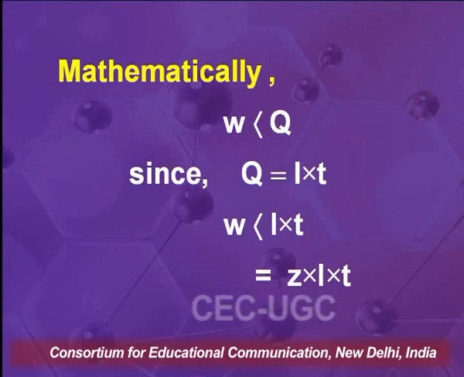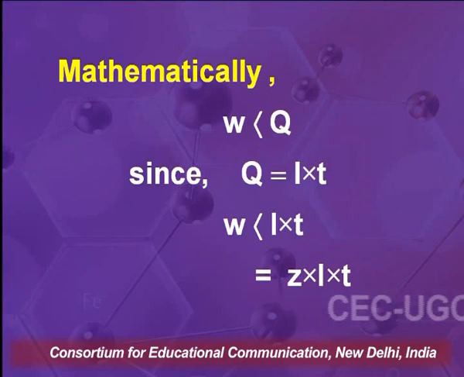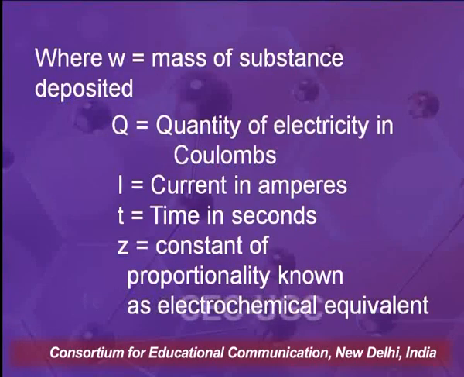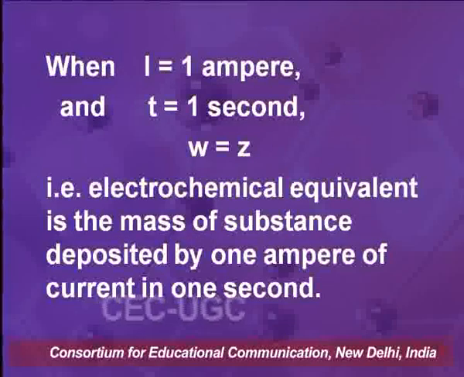Since Q is equal to It, W becomes proportional to It and it becomes equal to Z into I into t, where W is the mass of substance deposited, Q is the quantity of electricity in coulombs, I is the current in amperes, t is time in seconds, Z is the constant of proportionality known as electrochemical equivalent.